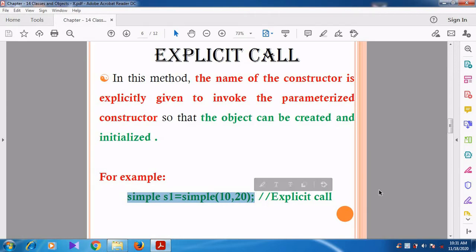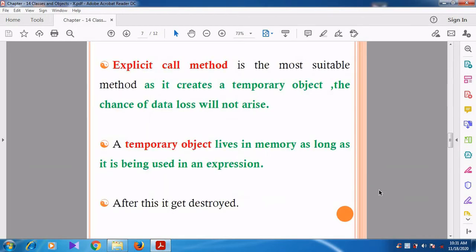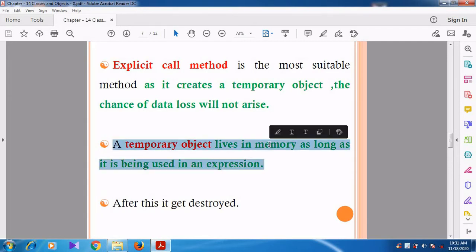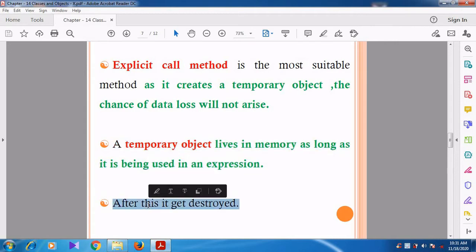So here the object S1 is a temporary object. It lives in the memory as long as it is used in the expression. After that it gets destroyed. Can you understand, students? After that it gets destroyed because the object is created in a temporary manner.